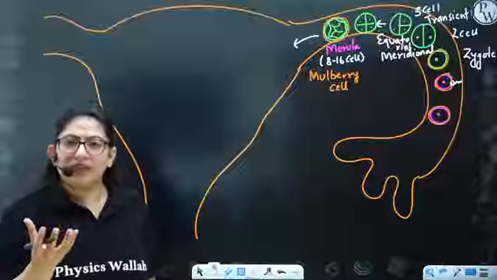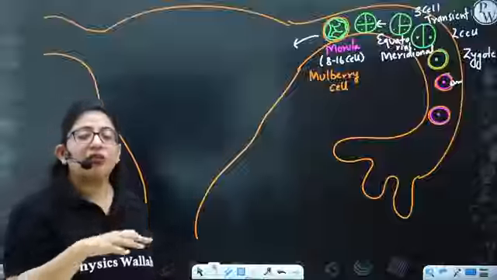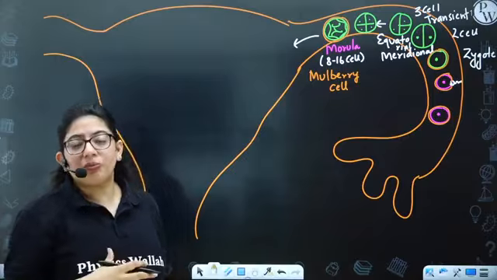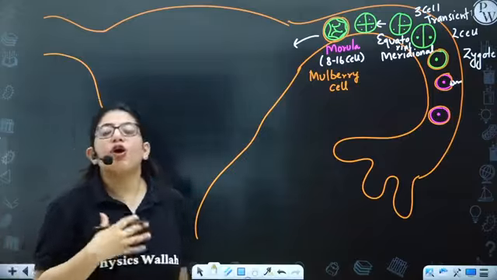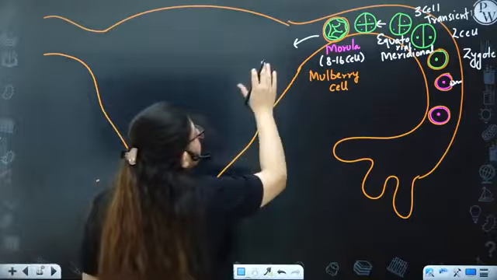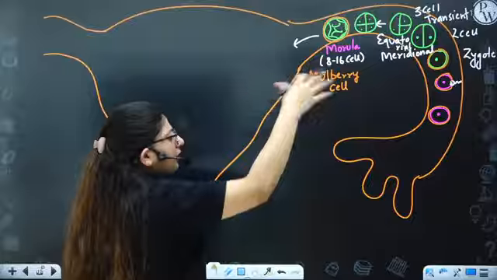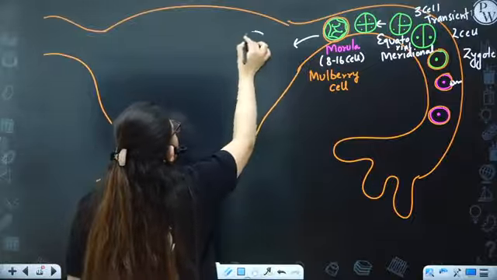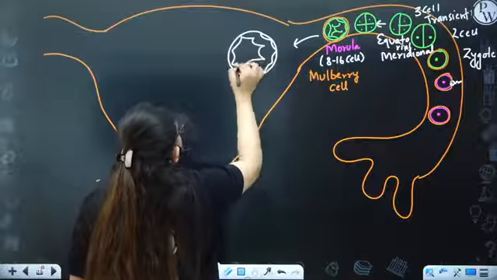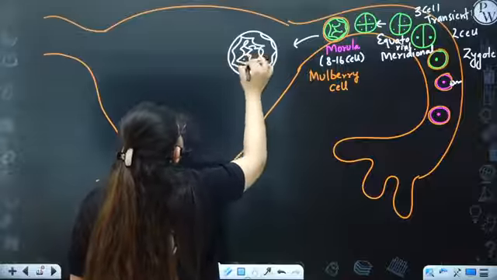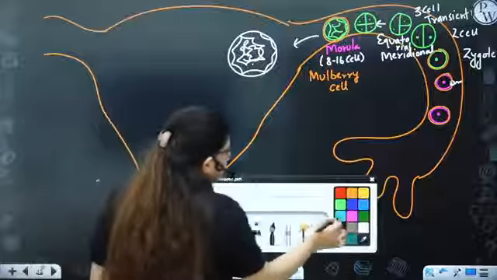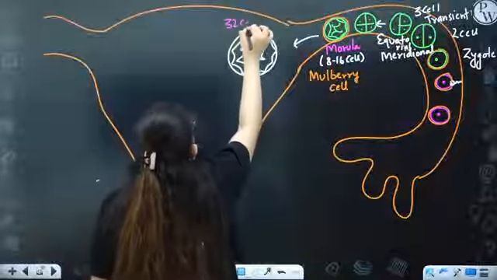Because the cells are dividing, it will form a 30 to 32 cell stage embryo, that is blastula or blastocyst. Here the cells are not stopping, they are continually dividing. Now a 32 cell stage embryo is formed. Right now, I will not call it a blastula, I will just say this is a 32 cell embryo.